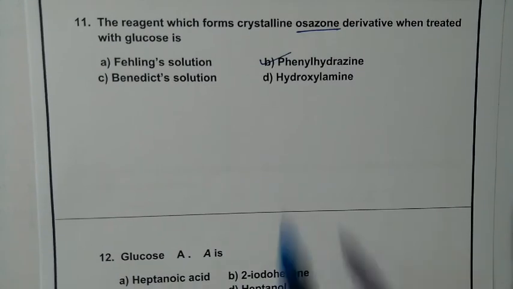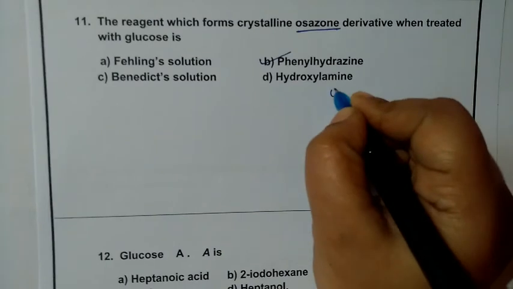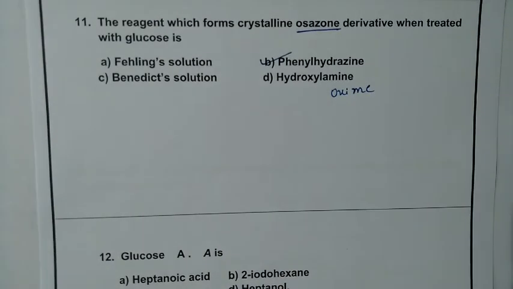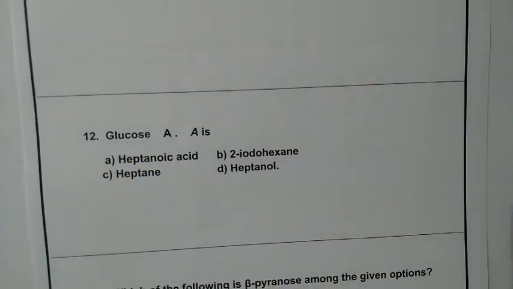Okay. So next, hydroxylamine, already we have studied. Glucose reacts with hydroxylamine and it forms oximes. The Benedict solution and Fehling solution reactions we are going to discuss in our later part. Next, glucose A. The reaction is not complete here, so we need to check.